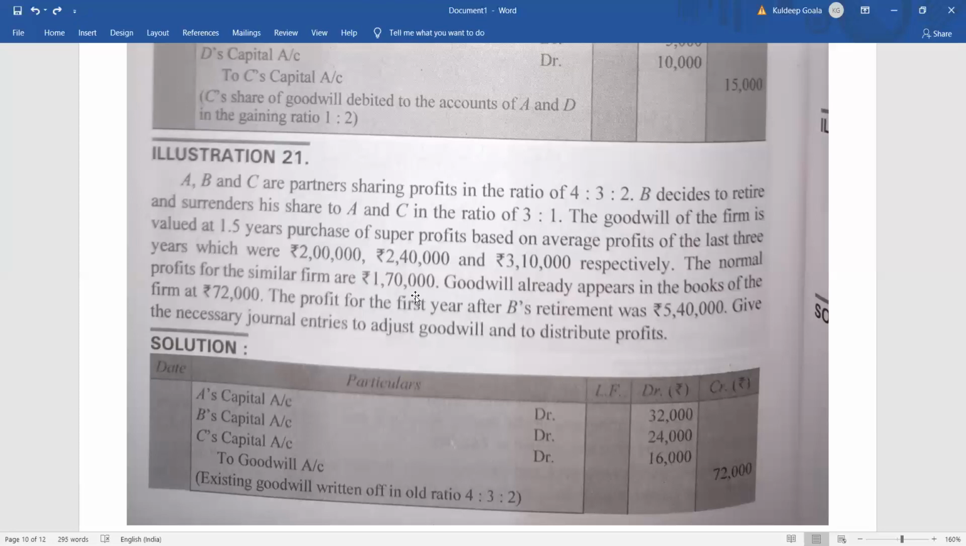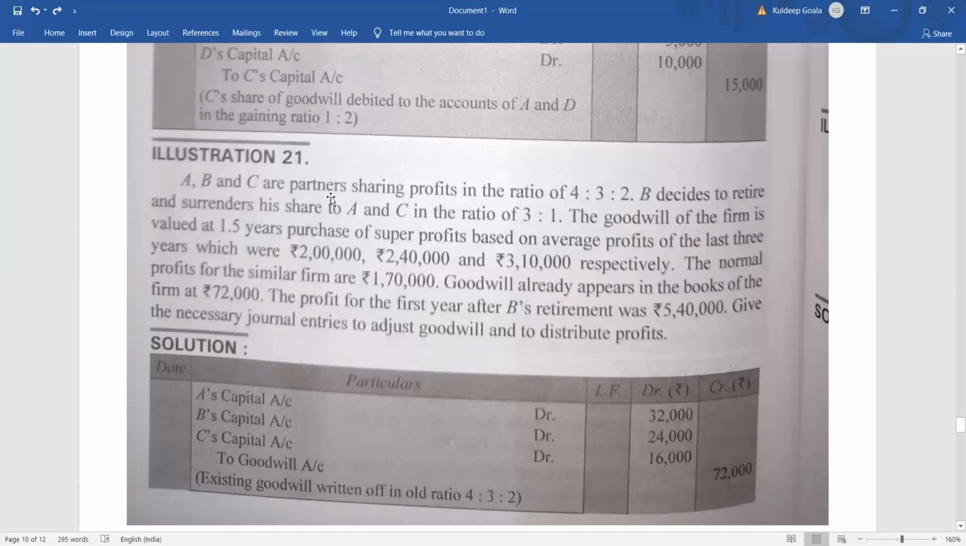Because goodwill will be equal to what? Goodwill equals super profit into 1.5 years purchase in this question, right? So super profit is how much? 80,000 into 1.5 years purchase. So 80,000 into 1.5 will be how much? 1,20,000. So the value of goodwill of the firm is 1,20,000. Clear?